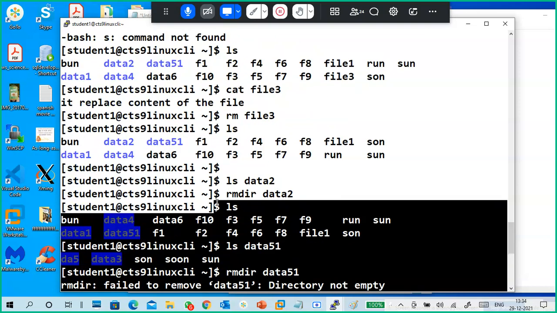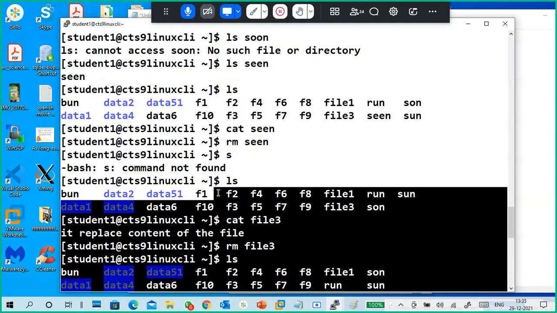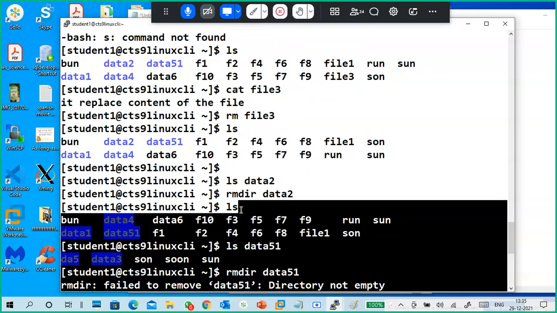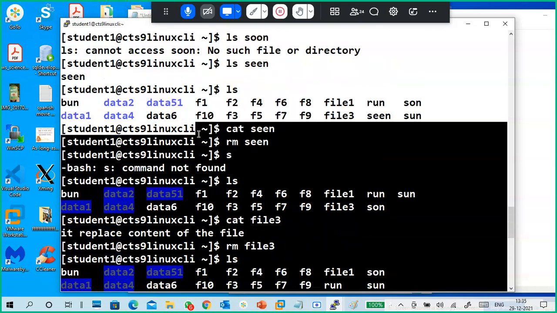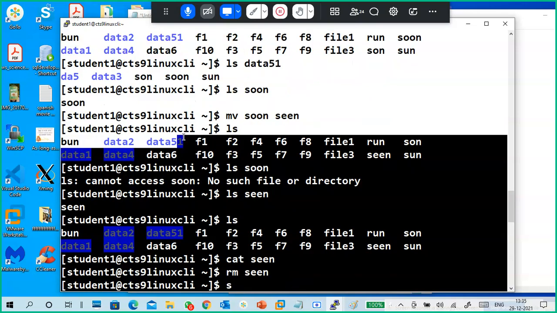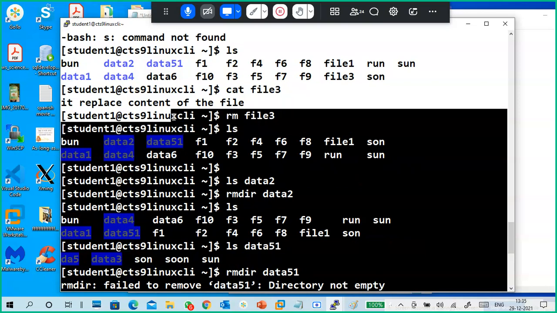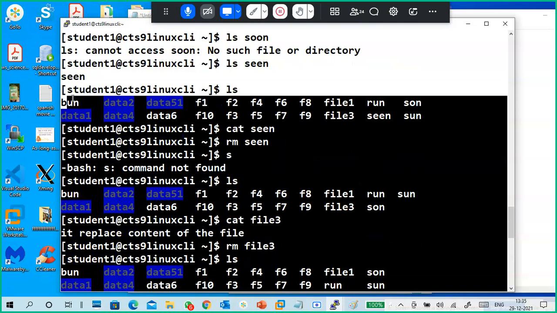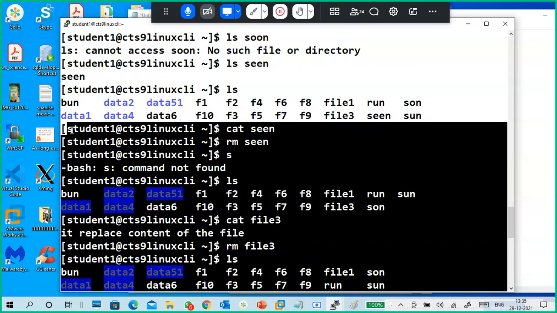These are very basics and very, very important. Maybe in your companies, while you are working, no one will ask you how to create a file, how to delete a file, that kind of stuff. But without knowing it, you can do nothing with your Linux machine.